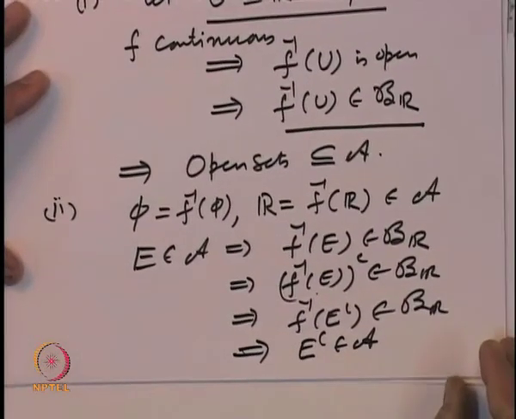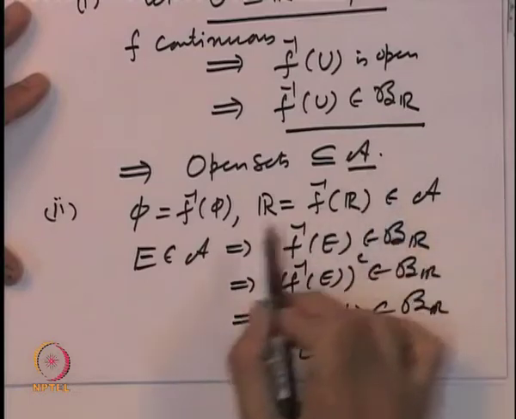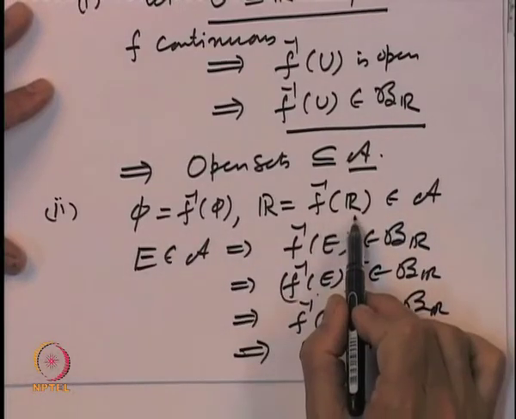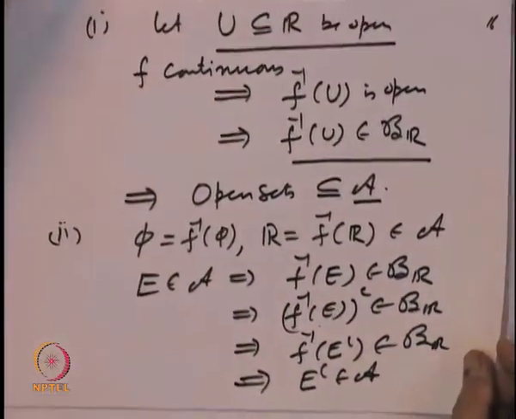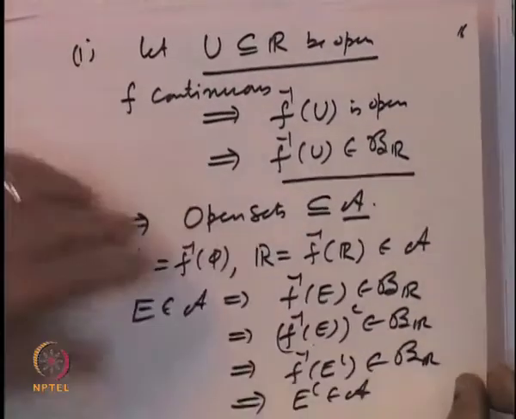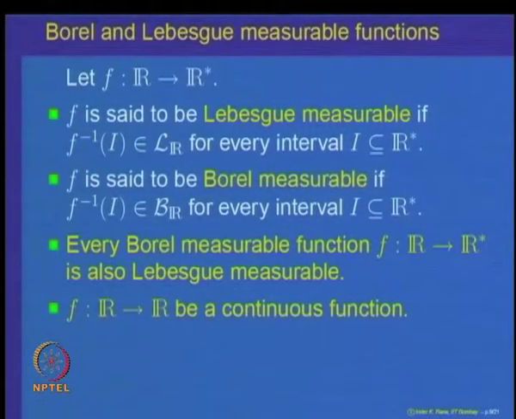So, that means E complement. So, the class A includes the empty set, includes the whole space, and it is closed under complements. Finally, let us show that it is also closed under countable unions.